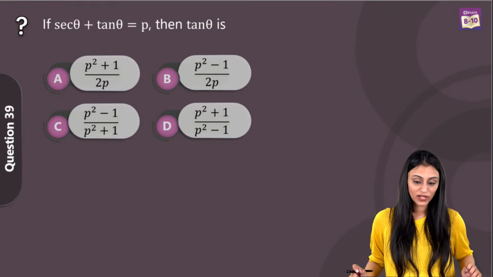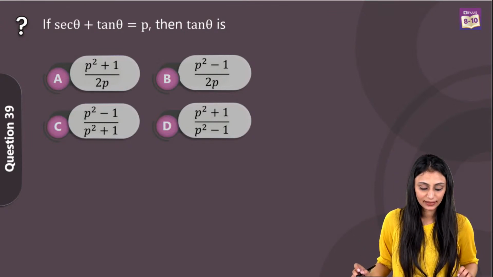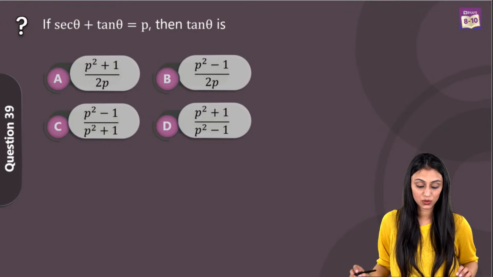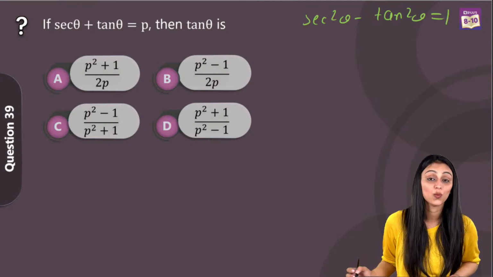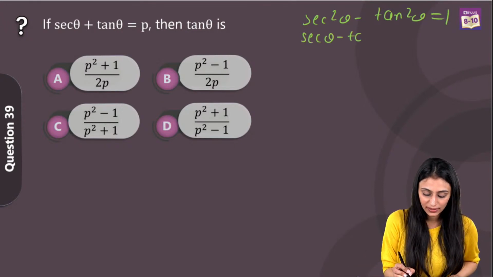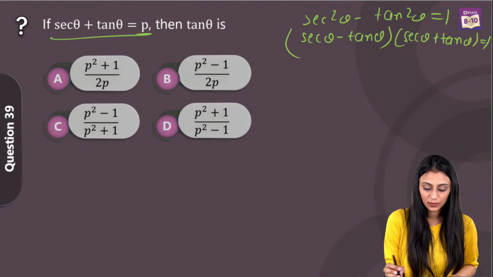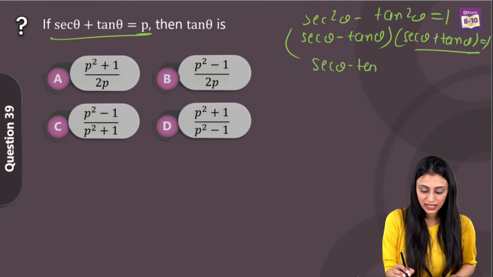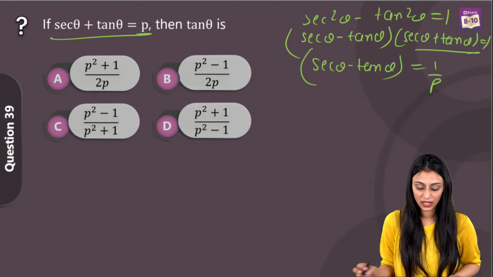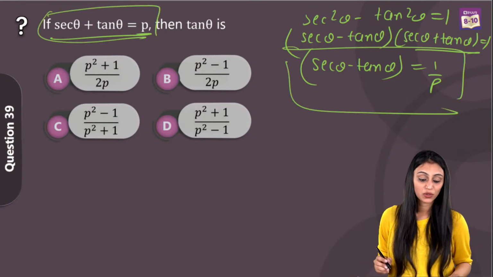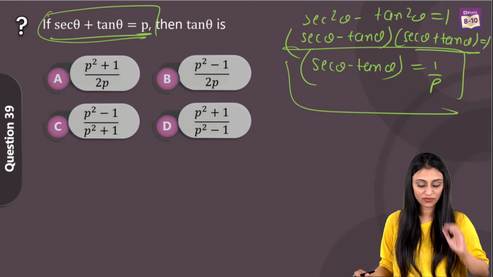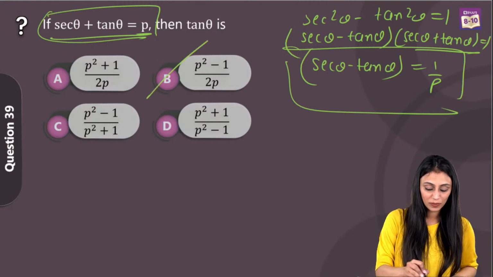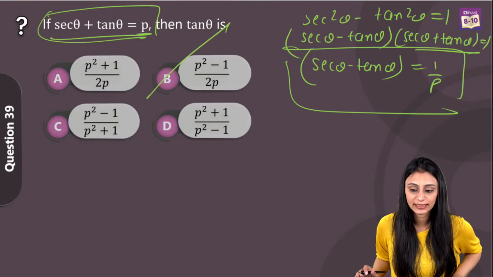Okay. So question number 39 we have: if sec theta plus tan theta is equal to P, then tan theta is equal to what? We know that sec square theta minus tan square theta is equal to 1, right? So sec theta minus tan theta times sec theta plus tan theta would be equal to 1. Sec theta plus tan theta is P. So from here you get the value of sec theta minus tan theta, that's going to be 1 by P. So we have this equation, we have this equation. If you add or subtract these 2 equations to simplify them, you get the value of tan theta from there. That's going to be (P square minus 1) by 2P, which is option B in this case.